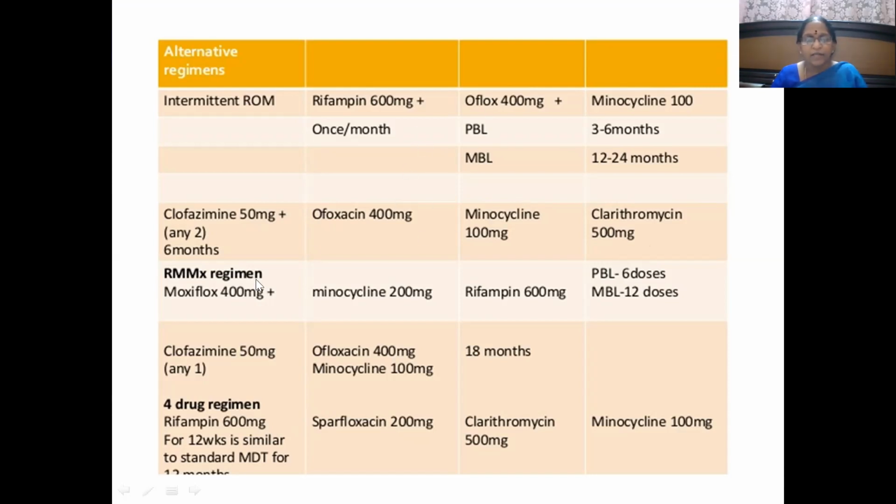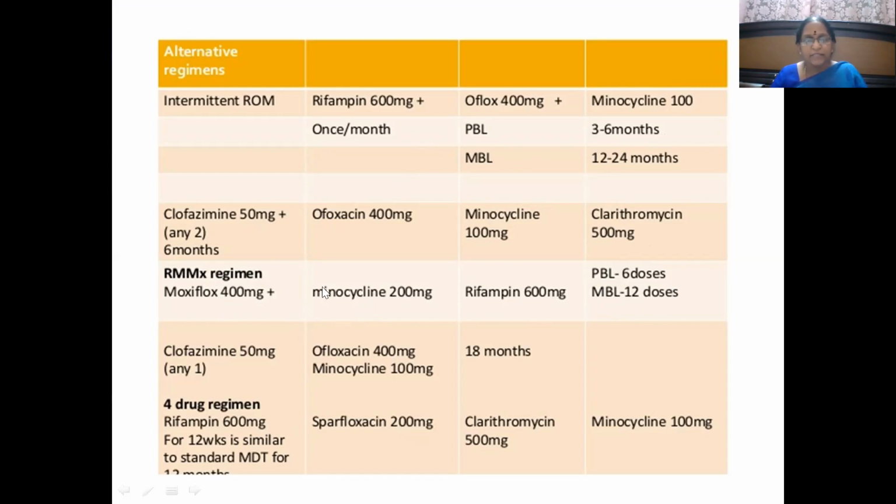Then the RMMX regimen. R means rifampicin 600 mg. M means minocycline 200 mg. Here it was 100, here it is 200 mg. Then MX means moxifloxacin, that is 400 mg. So for paucibacillary leprosy 6 doses, for multibacillary leprosy it has to be given for 12 doses.